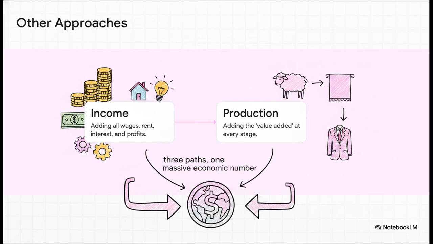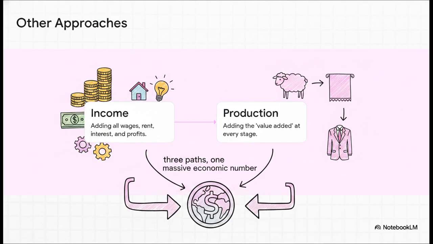Now, while the expenditure approach is definitely the most popular, there are two other ways to compute GDP, and conceptually, they all yield the exact same result. The income approach just adds up all the income earned by households and firms, so your wages, rent, interest, and profits. Alternatively, there's the production approach.